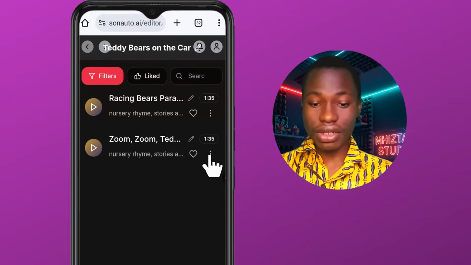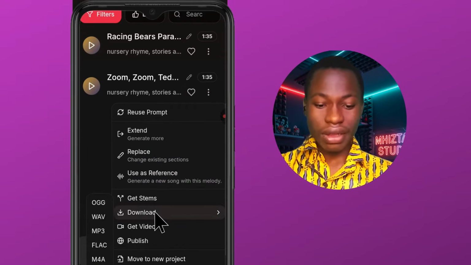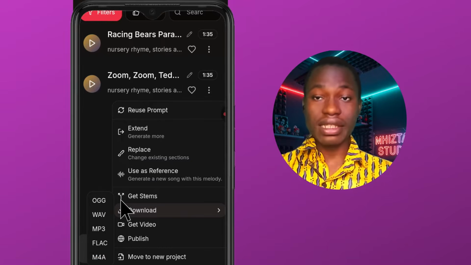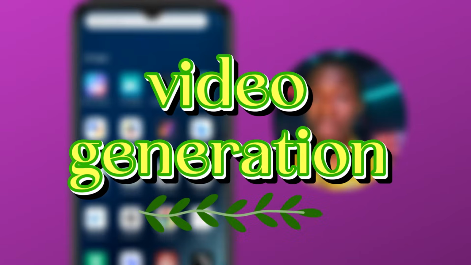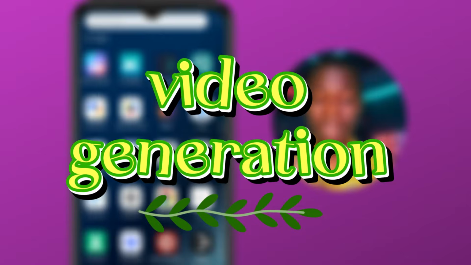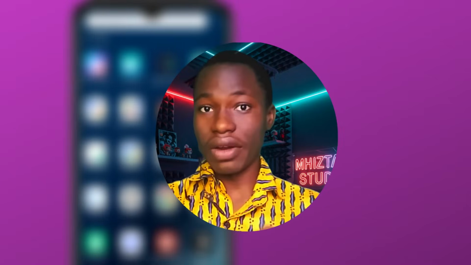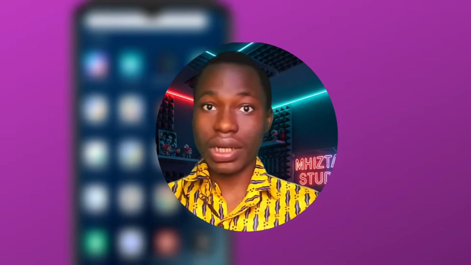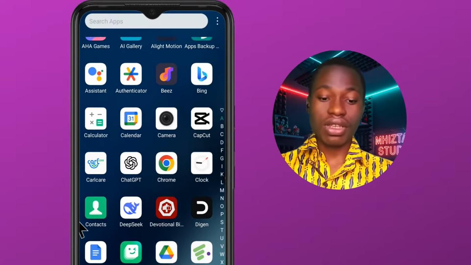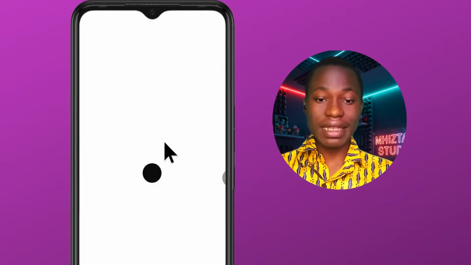So all I just have to do is click on these three dots, click on download, and then select MP3, and then it's going to be downloaded. And the next stage we are going to do right now is to create the videos. But in order to create the videos, we need to generate the images first before we turn it into videos, okay? So all I just have to do is to open that same chat.